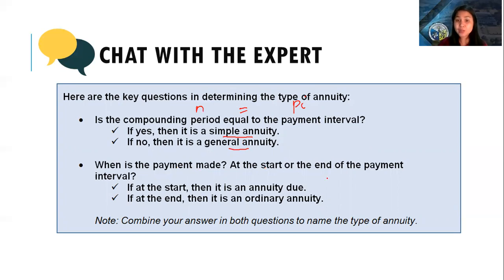At the start or at the end? If it's at the start, you say it's an annuity due. But if the payment is given in the end, it is an ordinary annuity. You combine your answers for the first and the second, you have the name of the type of annuity.